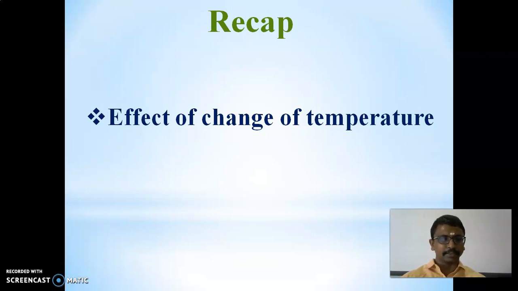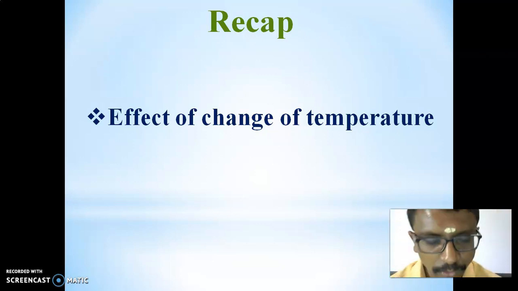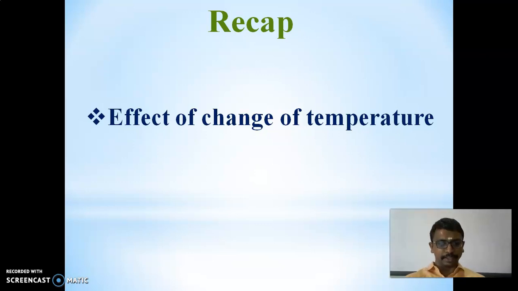Next, the liquid state is converted to gaseous state. That concept is known as latent heat of vaporization. It is the amount of heat energy required to change a liquid to gaseous state at 1 atmospheric pressure at its boiling point.